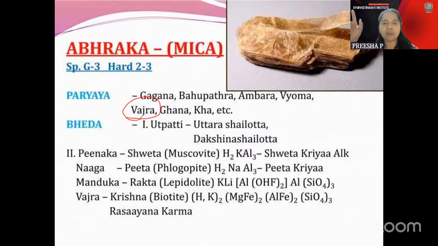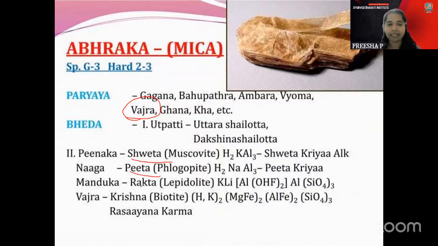The other area is the Uttara Shailota and Dakshina Shailota part with the ores. Ores can also be asked sometimes. What are the ores regarding the Abhraga? They are biotite, muscovite, paragonite, phlogopite and lepidolite. Mainly the color can sometimes be asked: what is the color of muscovite, and of phlogopite and lepidolite? Such questions can be asked, so note this down somewhere.